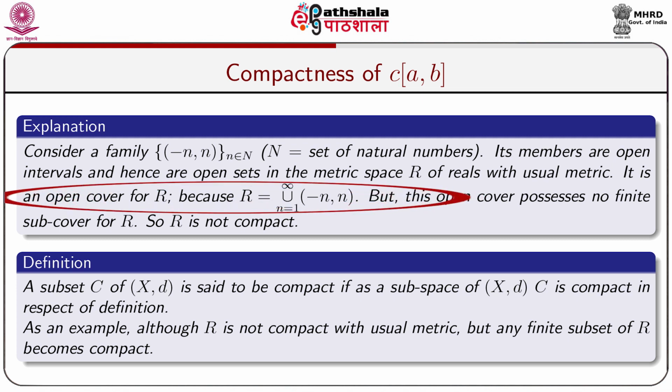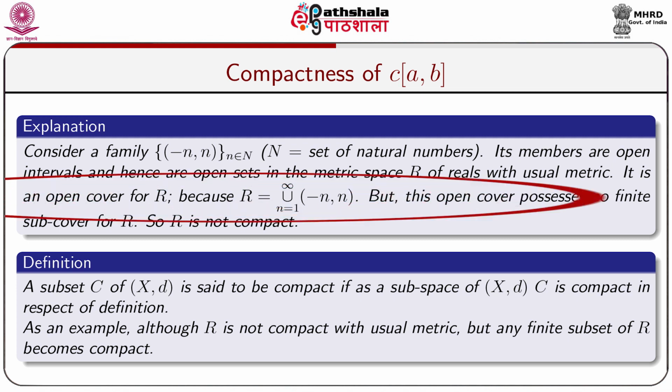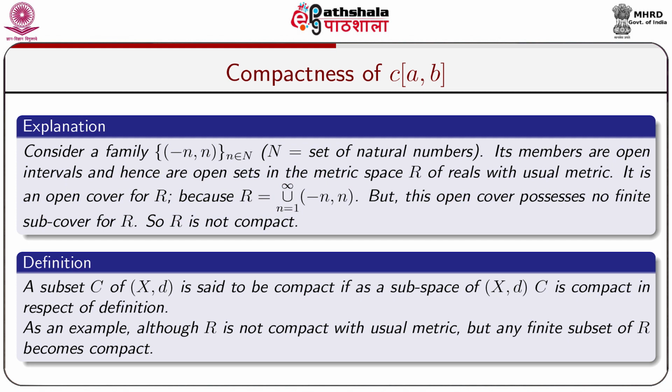It is an open cover for R because R is equal to the union over n equal to 1 to infinity of the open intervals (-n, n). But this open cover possesses no finite subcover for R, that is, there is no sub collection of the open sets (-n, n) which covers the full R. So, that is why R is not compact.